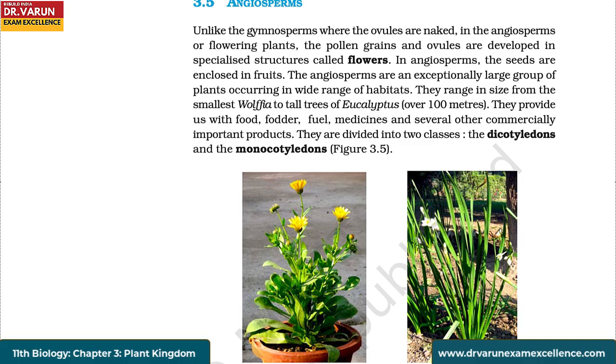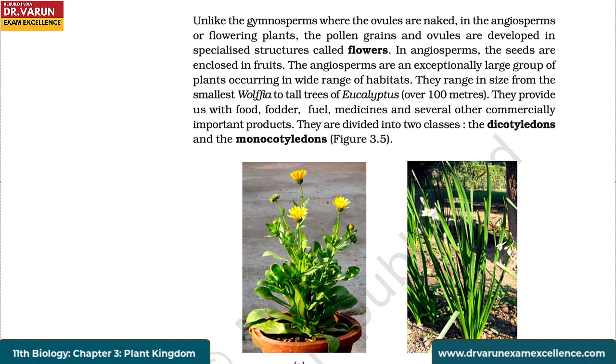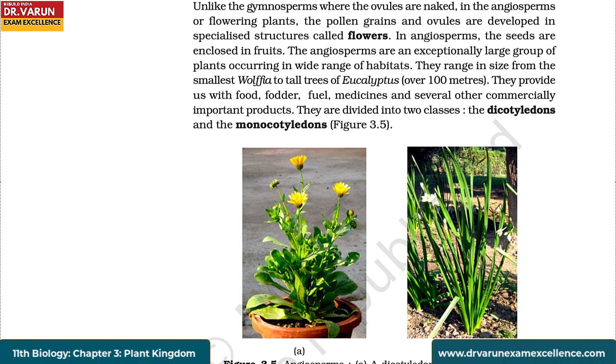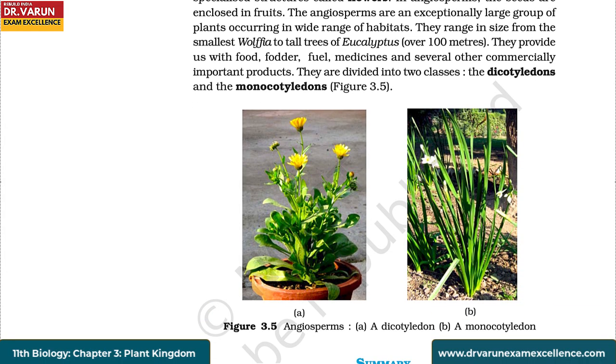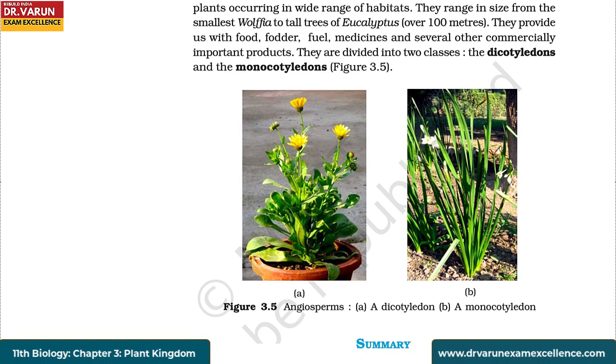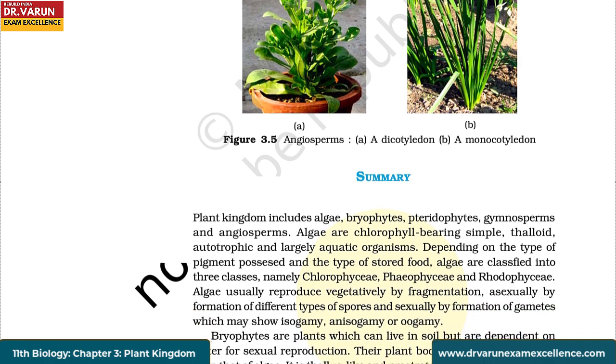Angiosperms. Unlike the gymnosperms where the ovules are naked, in the angiosperms or flowering plants, the pollen grains and ovules are developed in specialized structures called flowers. In angiosperms, the seeds are enclosed in fruits. The angiosperms are an exceptionally large group of plants occurring in a wide range of habitats. They range in size from the smallest Wolffia to tall trees of Eucalyptus, which is over 100 meters. They provide us with food, fodder, fuel, medicines, and several other commercially important products. They are divided into two classes, the dicotyledons and the monocotyledons.